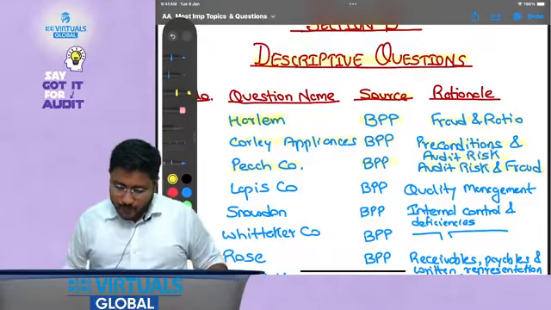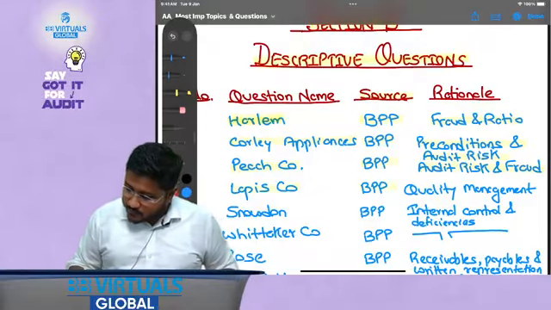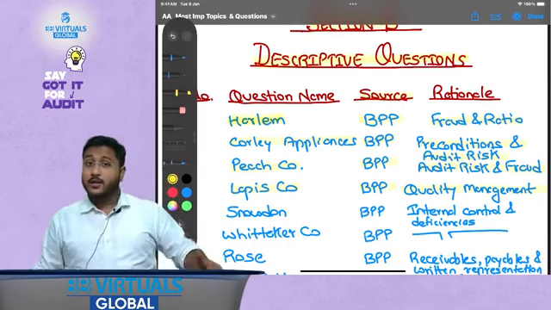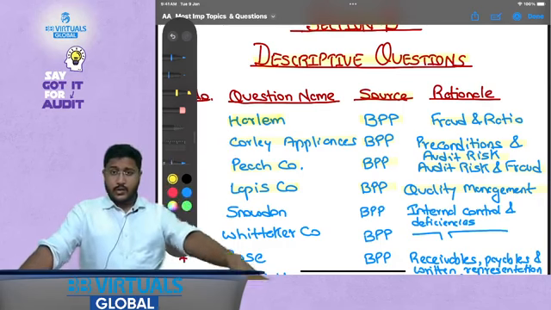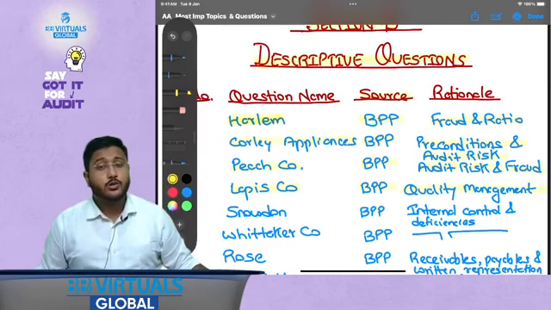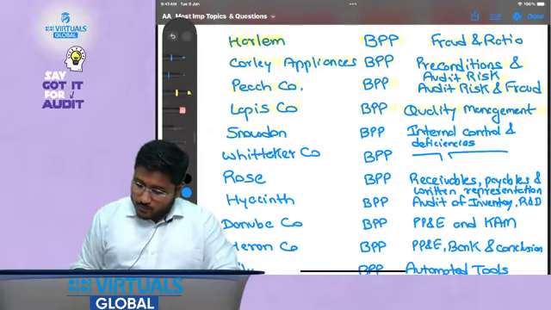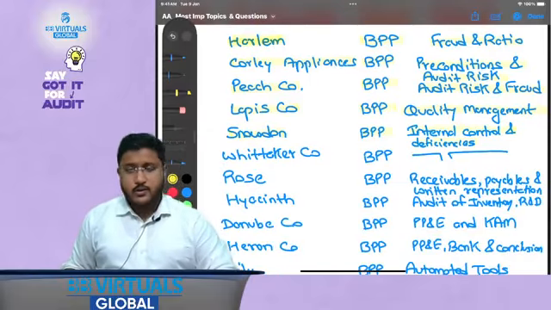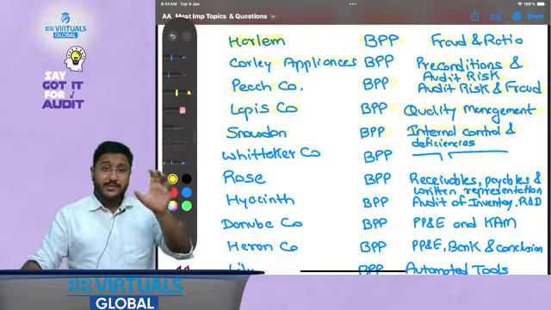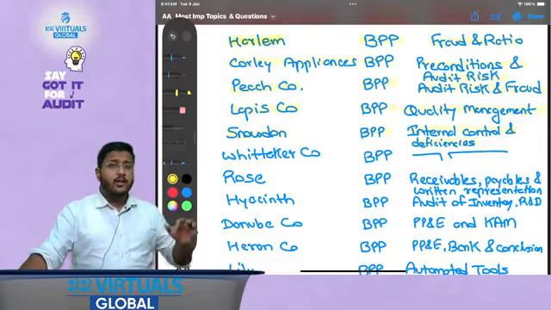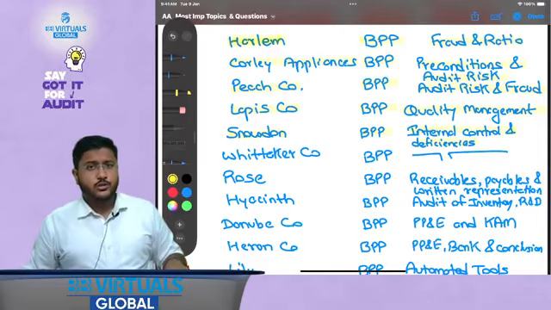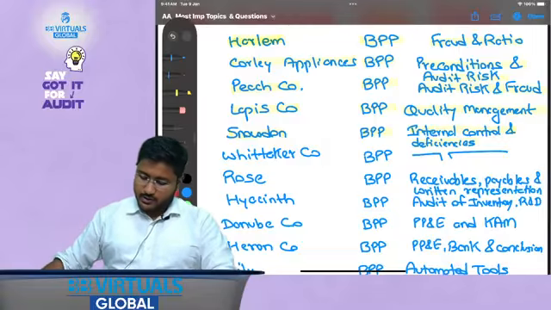to respond to fraud. Then Lapis Company, BPP, this talks about quality management. We discussed EQR earlier, but here we are going to discuss quality management. Is it important? Yes. Then Snowdon from BPP, this talks about internal controls and deficiencies. This will have a descriptive way of writing how you need to identify the internal control issues and how you need to report on the deficiencies identified.